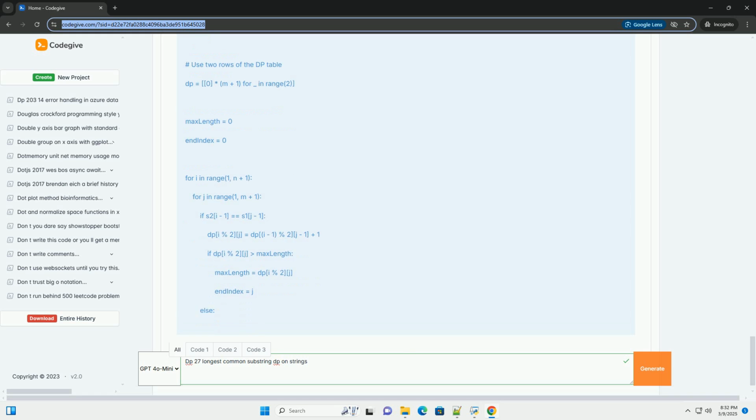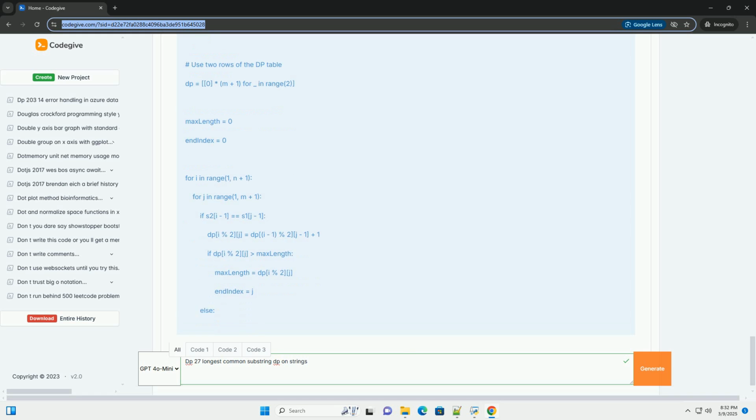1. Initialization. Create a 2D array, or matrix, dp of size (len(s1) + 1) x (len(s2) + 1). The extra row and column are initialized to 0. dp[i][j] will store the length of the longest common suffix of S1[0..i-1] and S2[0..j-1]. Initialize all elements of dp to 0. dp[0][j] and dp[i][0] are 0 because an empty string has no common substring with any other string.